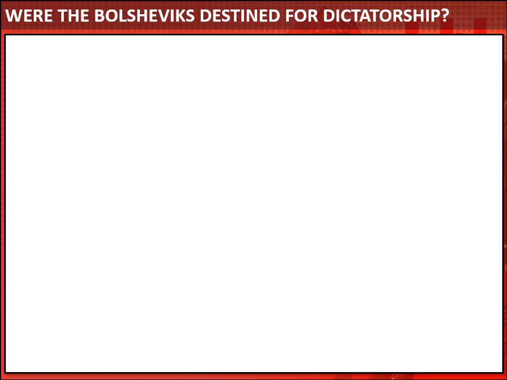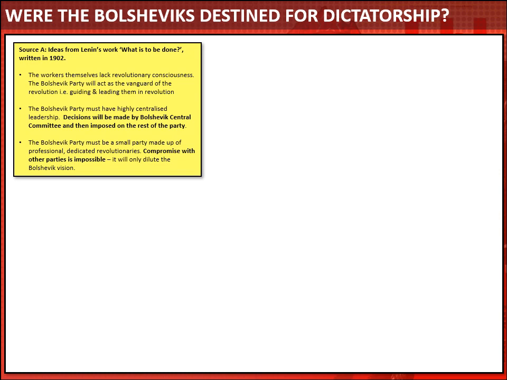So hopefully you've had a chance to look at the sources for yourself, and now I'm going to share with you some of my thoughts about them. Source A was one of Lenin's earlier writings. He's writing here in the early days of the Bolshevik Party, and as you can see, I've put a couple of the phrases in bold because I think they're really key here.